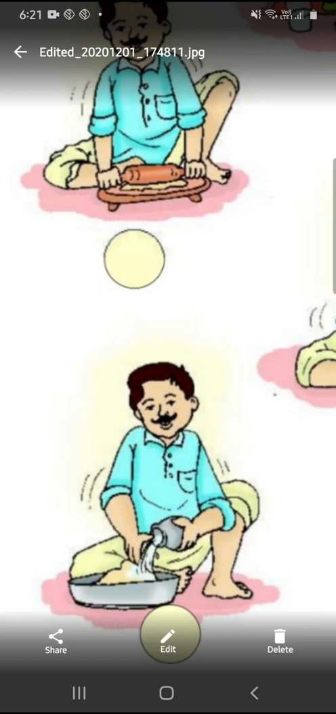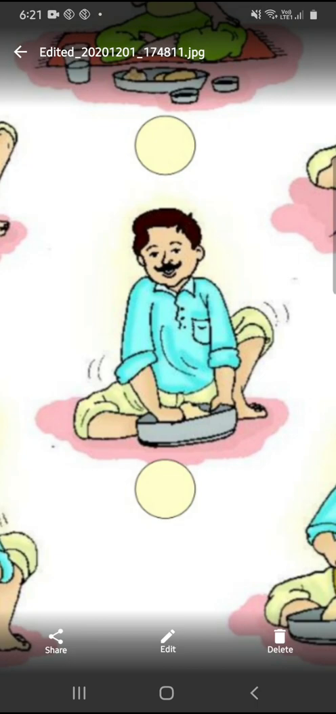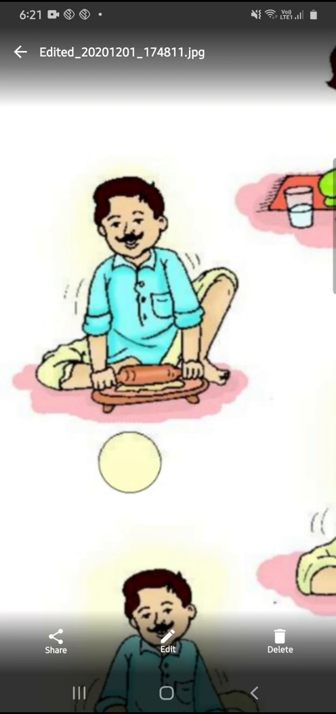This one, we have to add some water. This is the second picture. Next, what do we have to do? We have to knead the flour. Next one, நம்ம என்ன பண்ணணும்? மாவை நல்லா பிசையணும். So this is the third one. After that, we have to make it into a round chapati. So you have to press it with the roller. நல்லா press பண்ணணும். So this is your fifth activity.